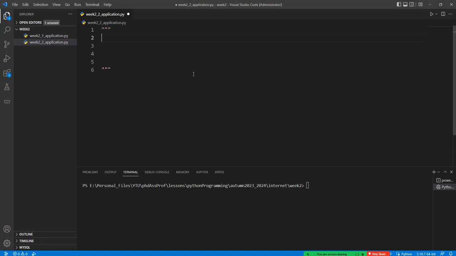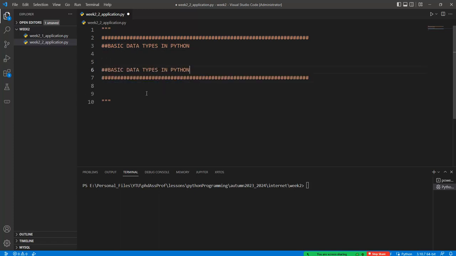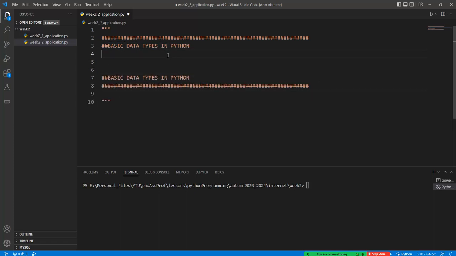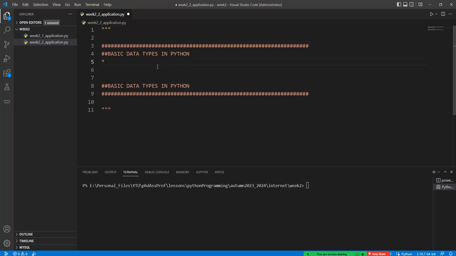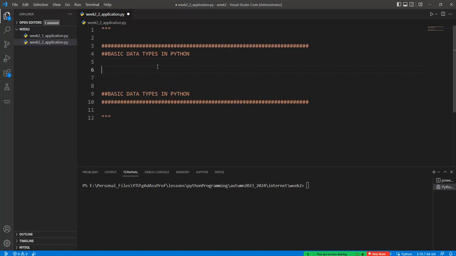So, in this session, we will learn the basic data types in Python. Okay? So, what's data types? Data types means the data structures, okay?